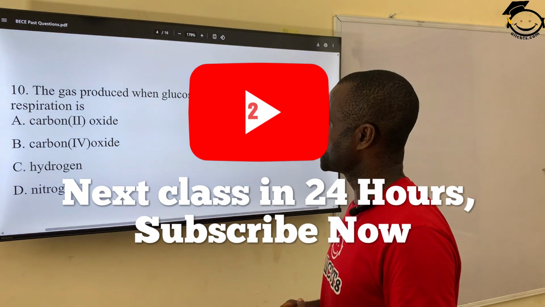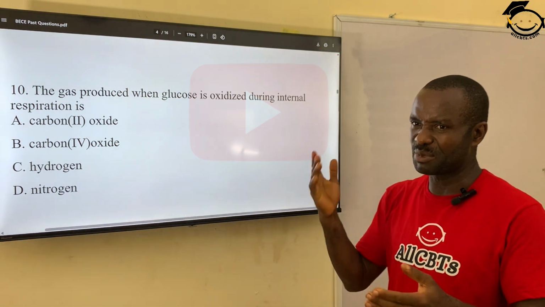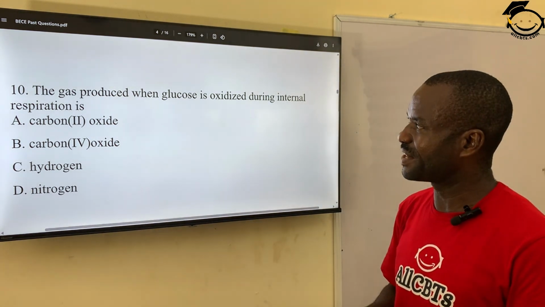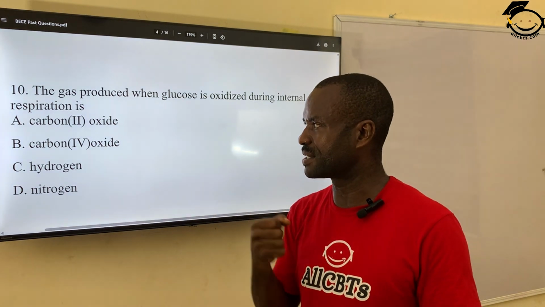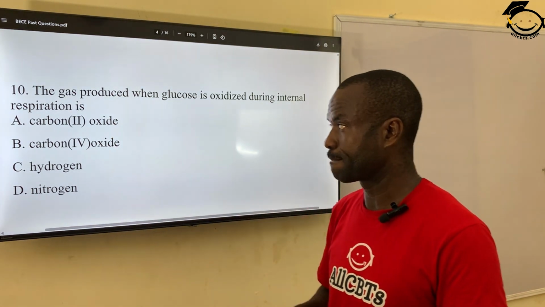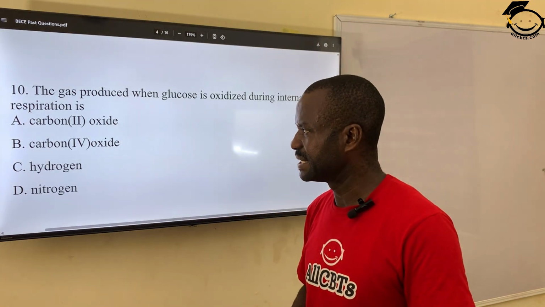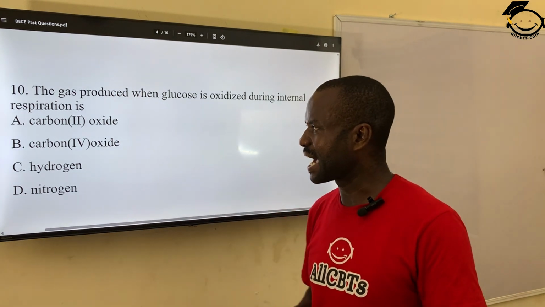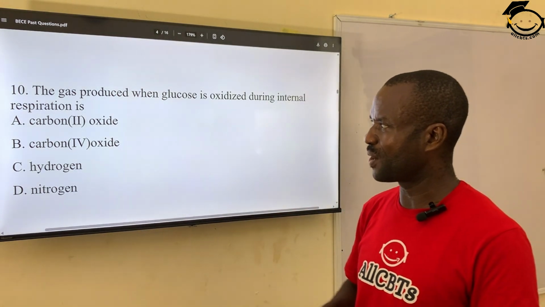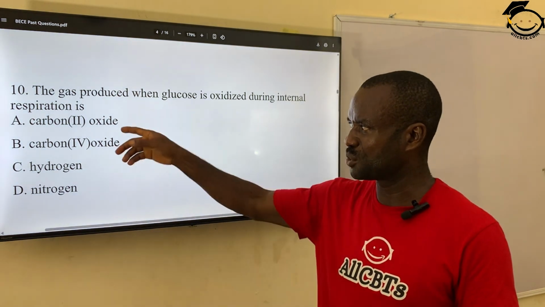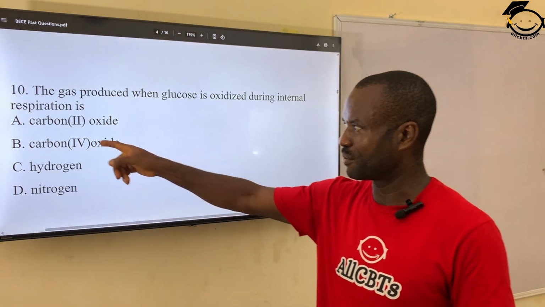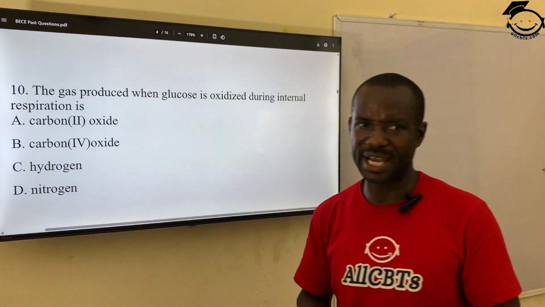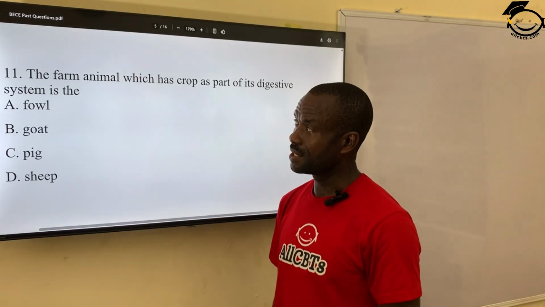Number 10. The gas produced when glucose is oxidized, meaning broken down, during internal respiration is A, carbon dioxide, B, carbon 2 oxide, C, carbon 4 oxide, hydrogen, D, nitrogen. The correct answer is carbon 4 oxide, and not carbon 2 oxide. Carbon 2 oxide is known as carbon monoxide. Carbon 4 oxide is known as carbon dioxide. So the correct answer is carbon 4 oxide. Correct answer.